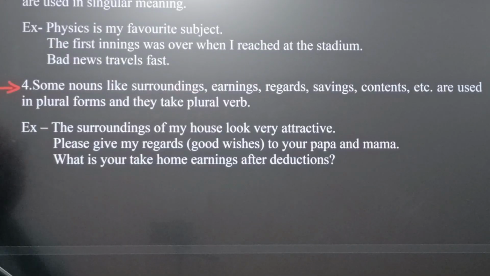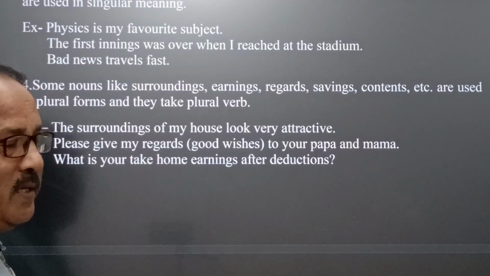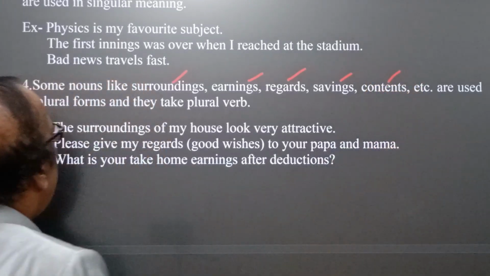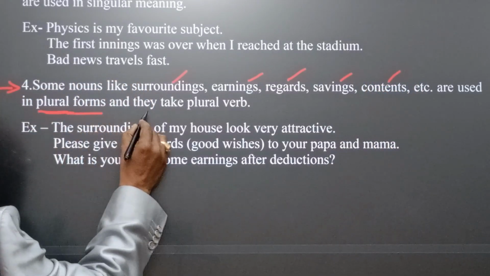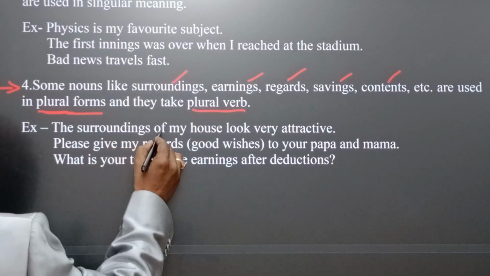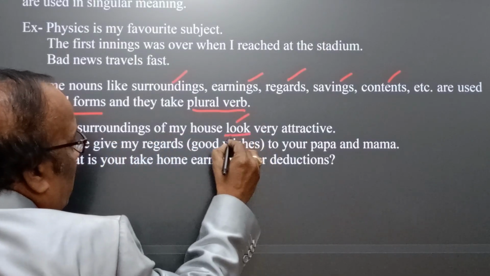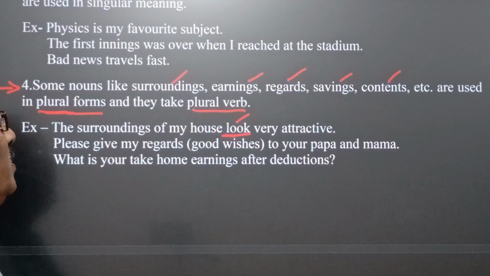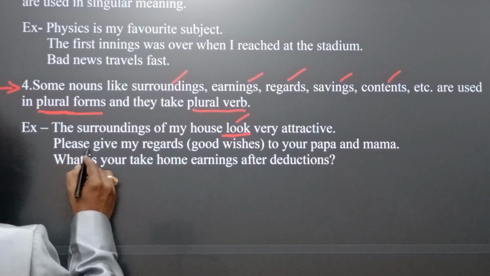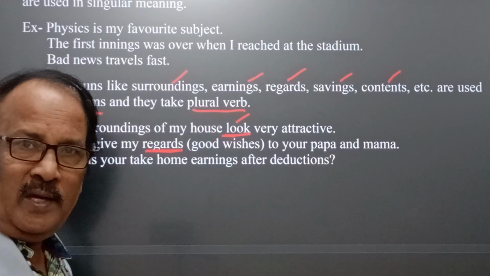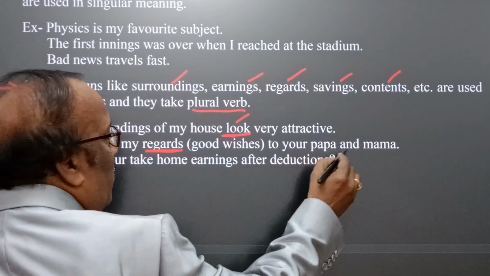Point 4: some nouns like surroundings, yearnings, regards, savings, contents, etc. are used in plural form and they take a plural verb. How? The surroundings of my house look very attractive, not looks, because here surroundings is treated as plural. Now come, please give my regards. Regards means good wishes or respect to your papa and mama.